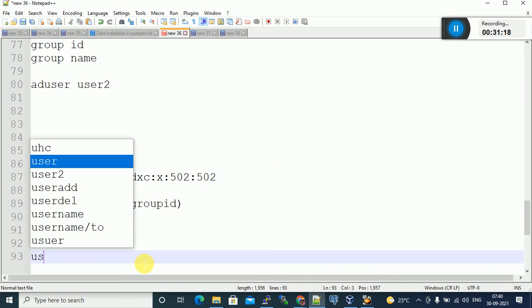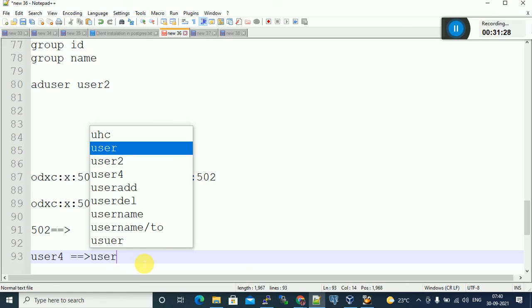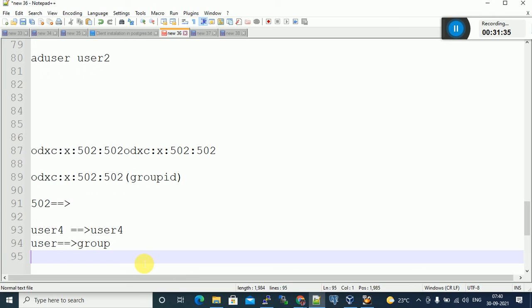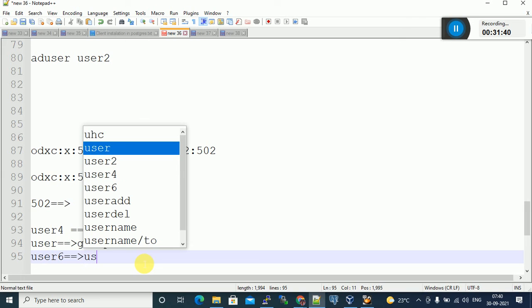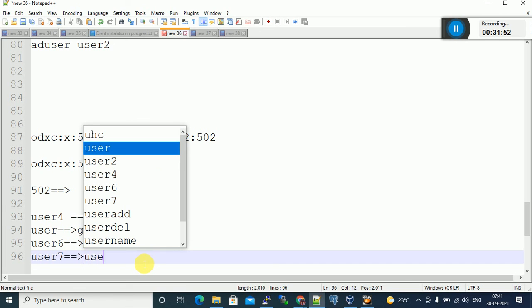Suppose I created user 4. What is the default group for this? Same, user 4 only. This is the user, this is the group. When you create any user, suppose I created user 6, what is the default group? User 6 only. I created user 7. What is the default group? Tell me. User 7.